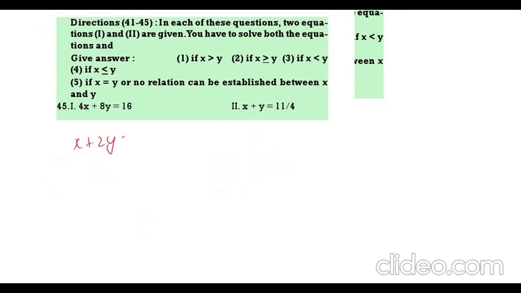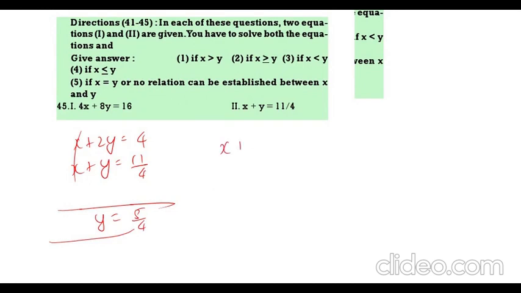Next. 4x plus 8y is equal to 16. X plus y is equal to 11 by 4. Now this we can write x plus 2y is equal to 4, because divided by 4. X plus y is equal to 11 by 4. Now if you do minus, y is equal to 4 minus 11 by 4. That is 5 by 4. Y value 5 by 4. Now x plus 5 by 4 is equal to 11 by 4. X is equal to 6 by 4. So 5 by 4, 6 by 4. Therefore x is greater than y.